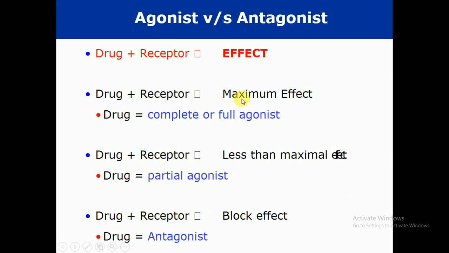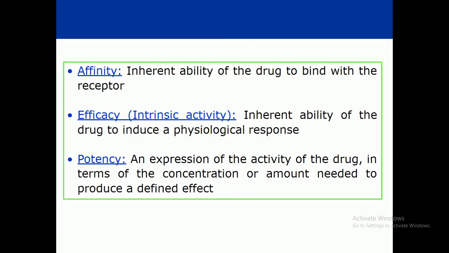So this drug is a complete or full agonist. This is the maximum effect shown when the drug binds with the receptor.